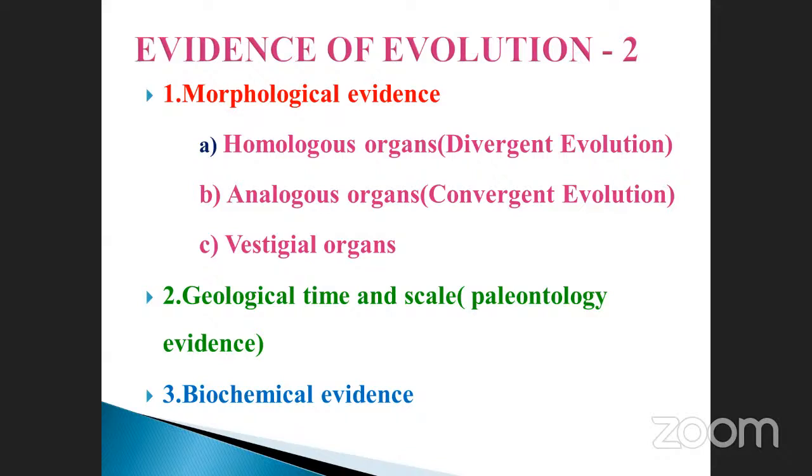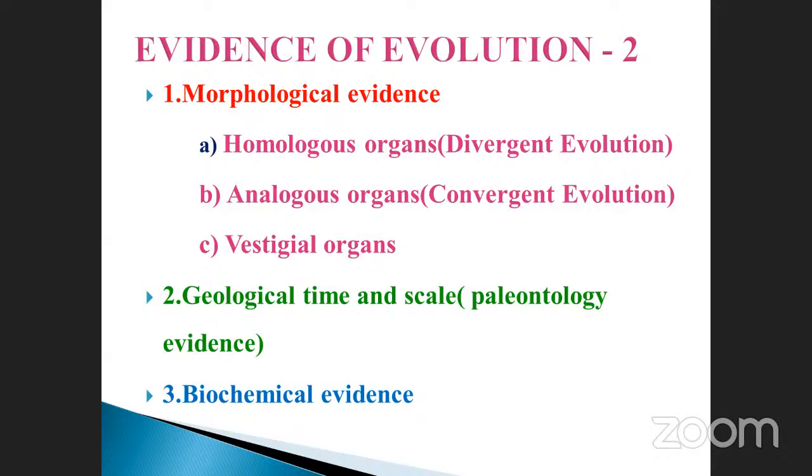Biochemical: each and every plant and animal has its own cell structure, isn't it? It is made up of what? For example, take an example of plant. Plant cell is made up of what? Cellulose, isn't it? Fungi cell wall is made up of chitin. What about the algae? So many things are there, so many, like pectocellulose. Okay, like that.